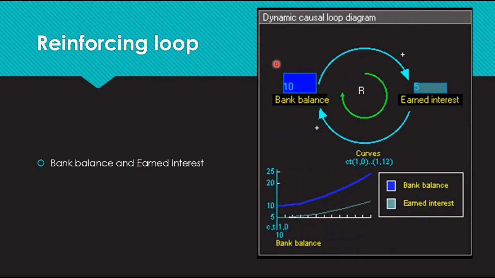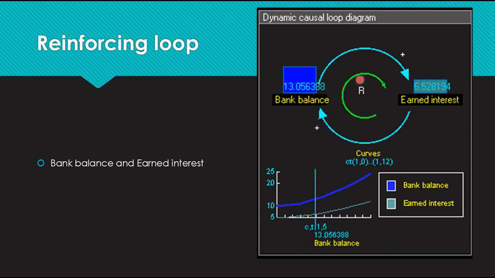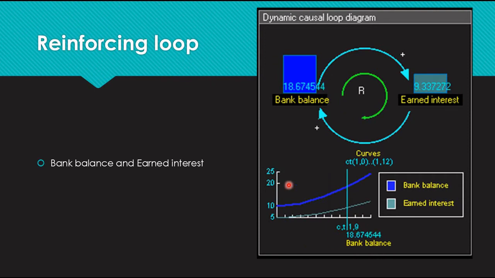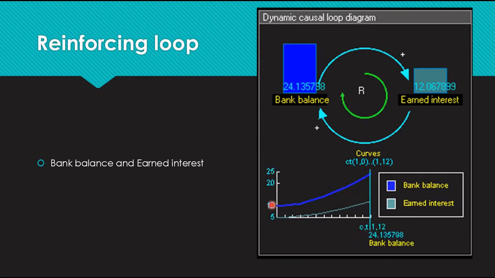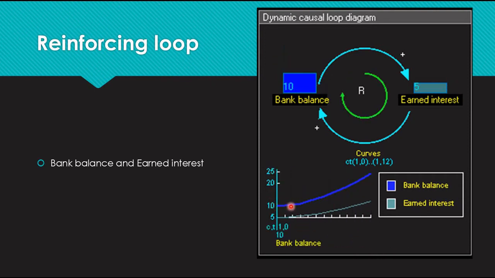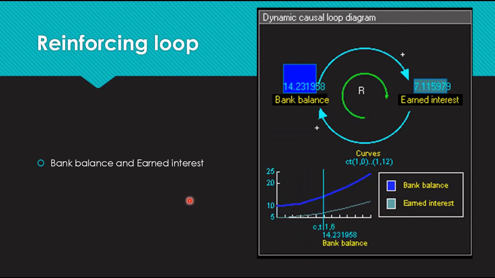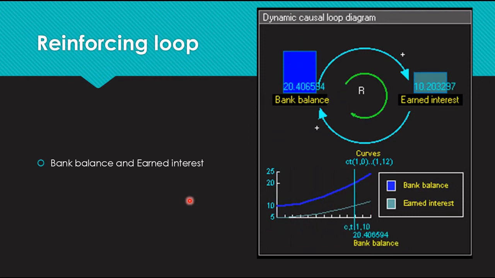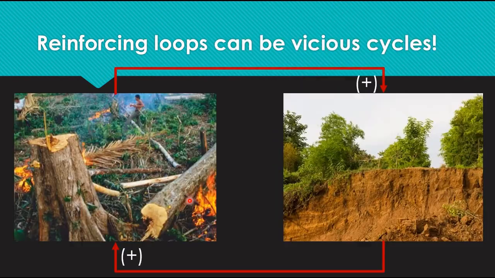So in this particular structure here, we see that it's a reinforcing causal loop diagram, and its dynamic behavior is seen as increasing exponentially across time, which is a good thing in this particular case. But sometimes reinforcing loops also create what we call a vicious cycle.